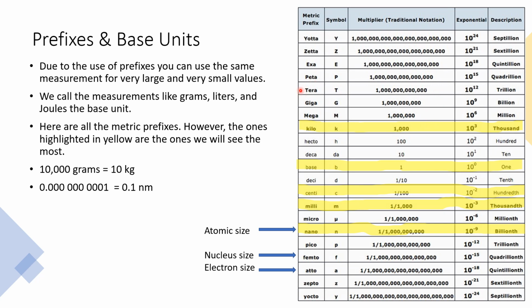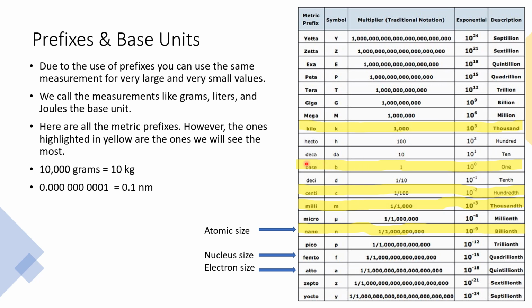Some of these you might recognize as we get higher, like mega, giga, tera. We use those a lot with storing data in bytes. So we have megabytes, gigabytes, terabytes of data storage. So we see that a lot more, right? We want to store a lot of data on our devices. So we need these very large prefixes that we use.